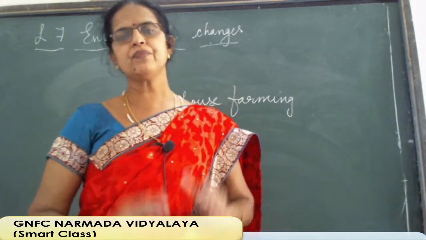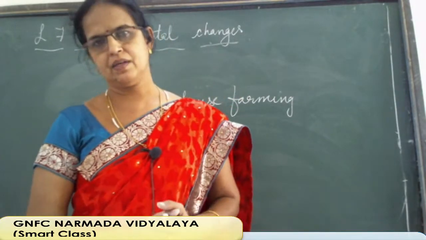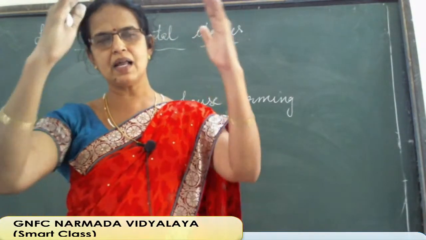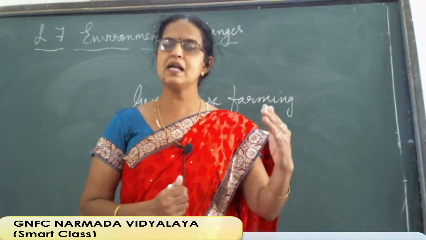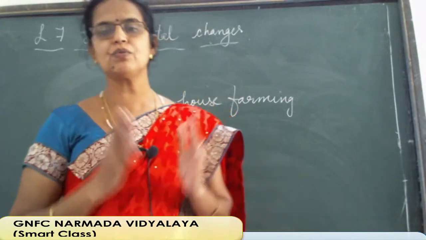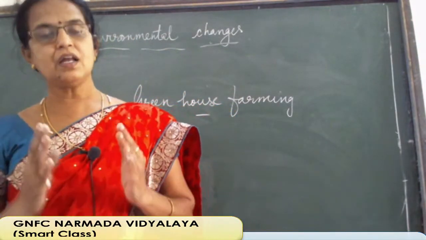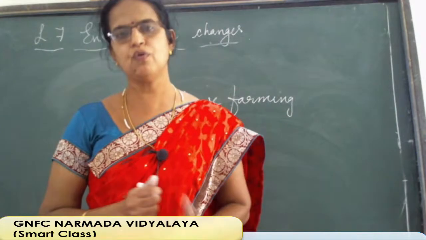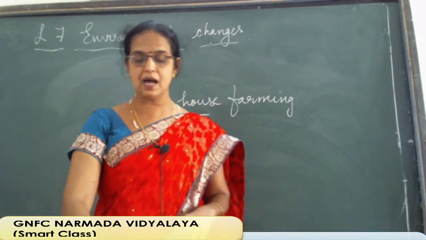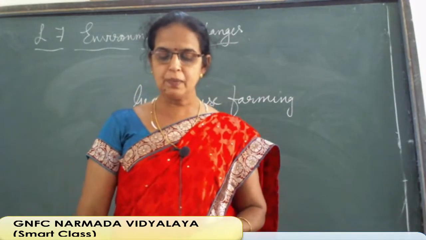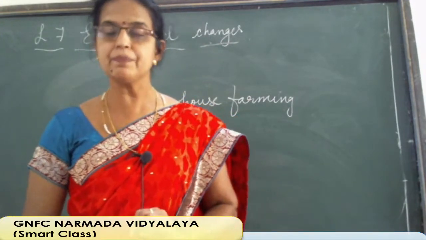Here what is the problem? Very little sunlight. Why is sunlight needed? Because light and heat both are needed. So, very little sunlight means these plants do not get enough heat for their growth. Hence, arrangements are made to accumulate adequate heat from the sun.